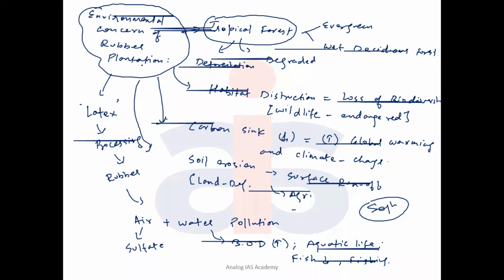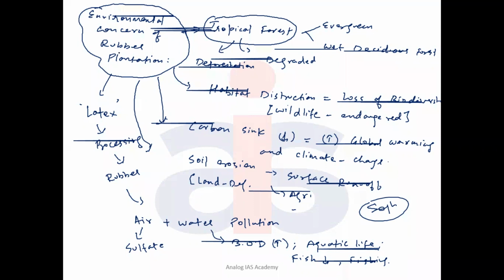Come on. Rubber is used in the tire industry, and tires are in high demand, and they are non-recycled; they are used once and thrown. The second solution is recycling of these tires and other rubber products again and again. Recycling units should be established, which will reduce the rubber waste, and there would be less impact on the tropical forest in that case.